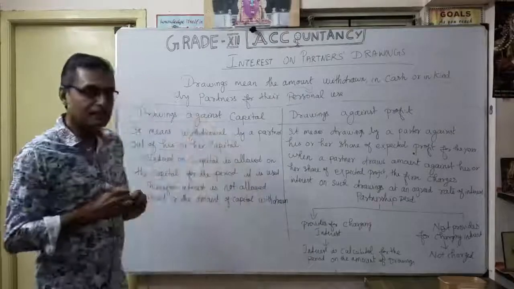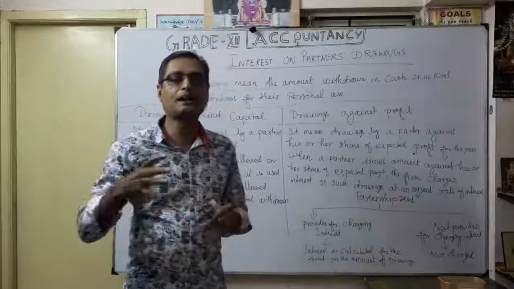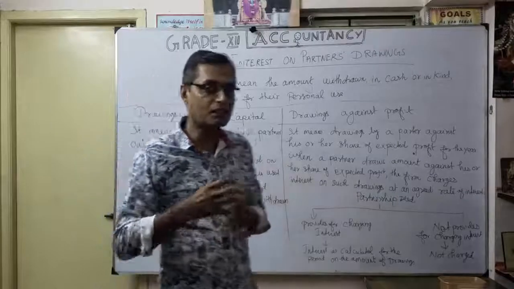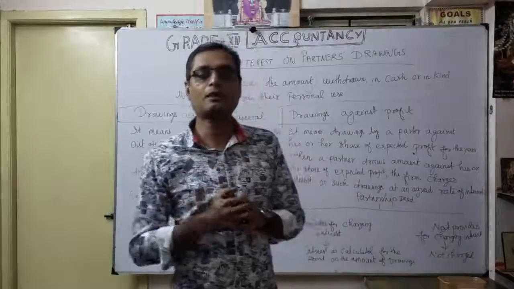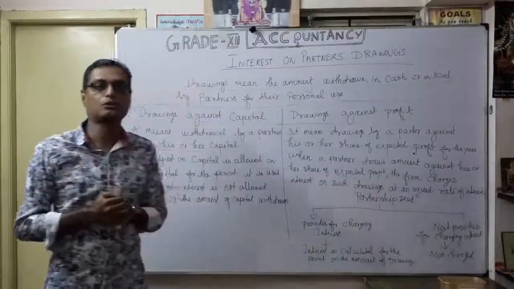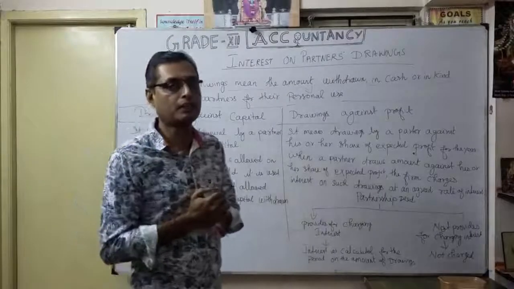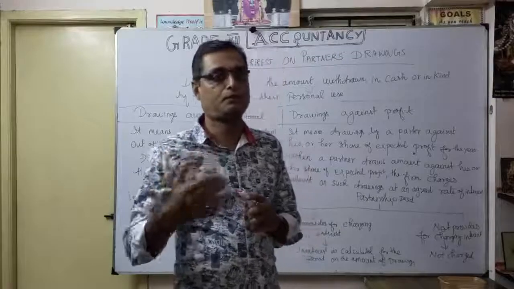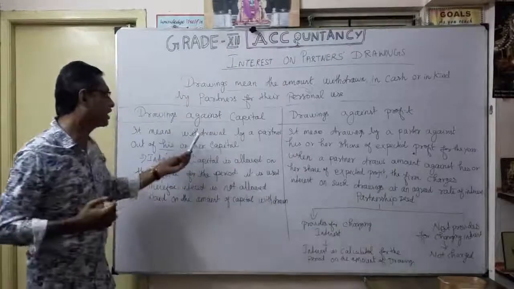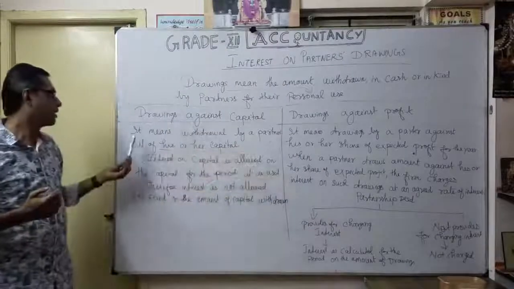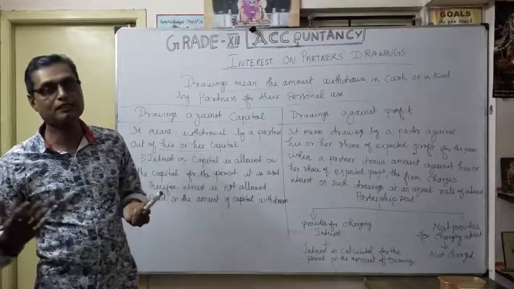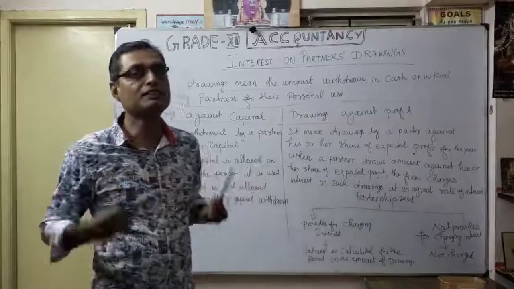They already invested a capital, for example 5 lakhs, and they withdrew an amount from that capital, so naturally the capital is reduced. That is called drawings against capital.